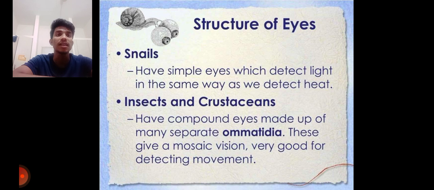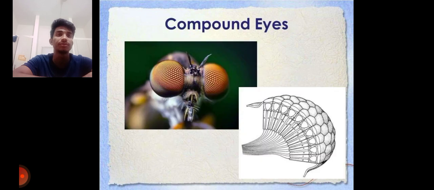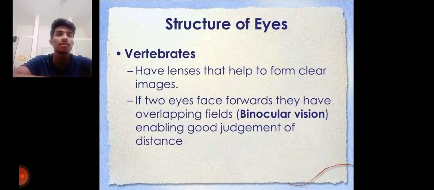In insects and crustaceans, they have compound eyes made up of many separate ommatidia. This gives a mosaic vision and is very good for detecting movement. Next, this is the image of compound eyes in insects.